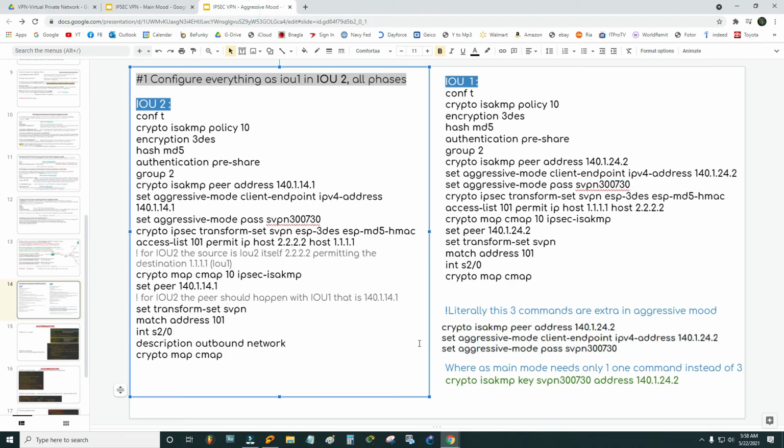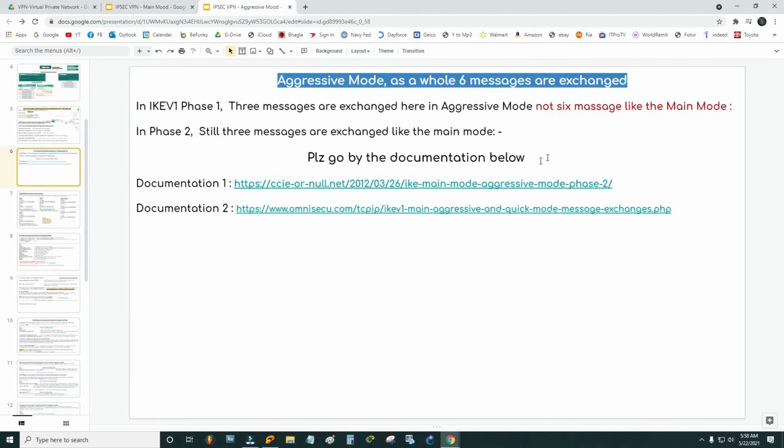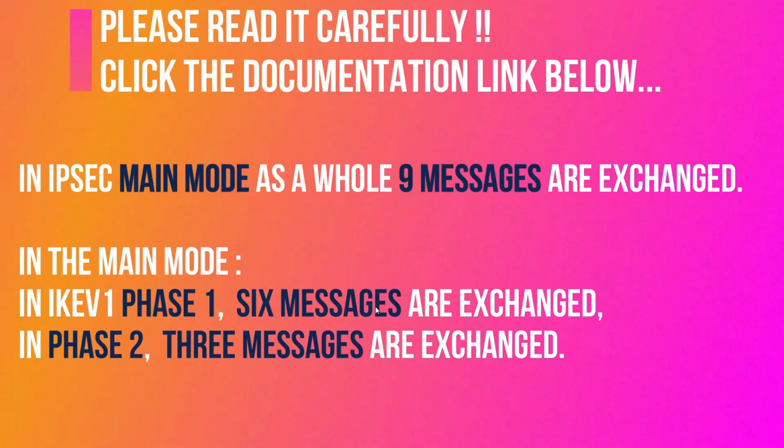The main difference is the messages. In aggressive mode, in total they exchange 6 messages, 3 in phase 1 and 3 in phase 2. So 6 versus 9. Also, I would suggest you go by the link that has been given below to check what type of messages are exchanged in main mode. In main mode, they exchange in total 9 messages. In phase 1, they exchange 6 messages, and in phase 2, 3 messages. Once you click the link, it has all the snapshots that will give you a better idea. In aggressive mode, they exchange a total of 6 messages.